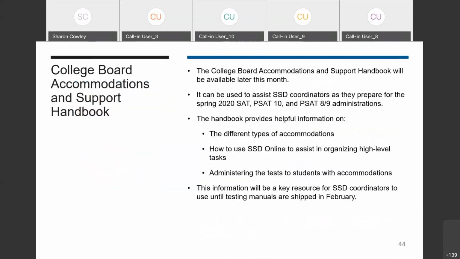We are also creating a new College Board accommodations and support handbook. The handbook will include the information that's shared in this presentation regarding descriptions and timing for some of the most common accommodations. It will be available shortly on the ISB assessment website.